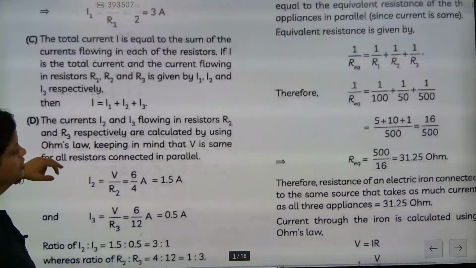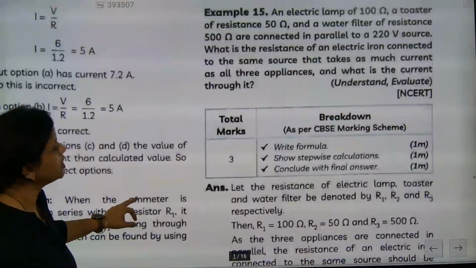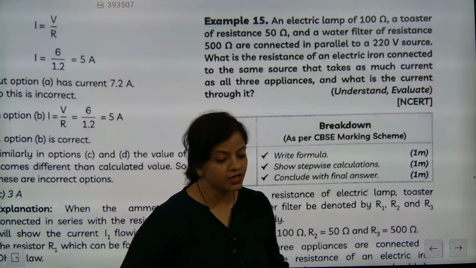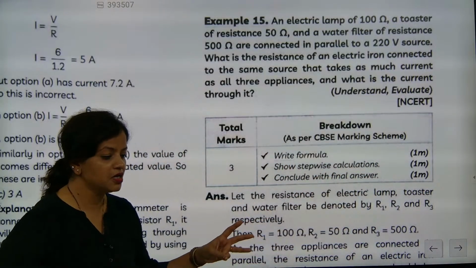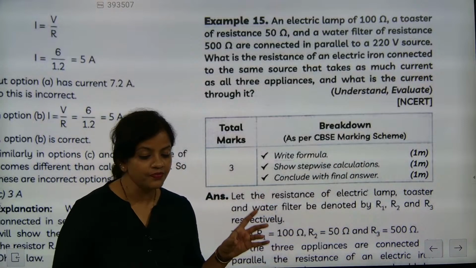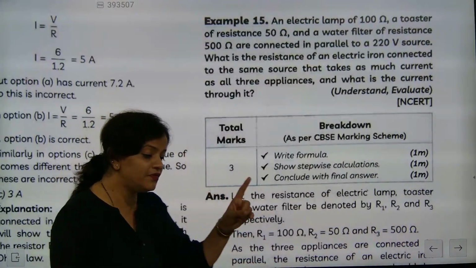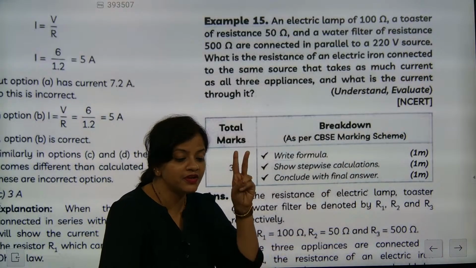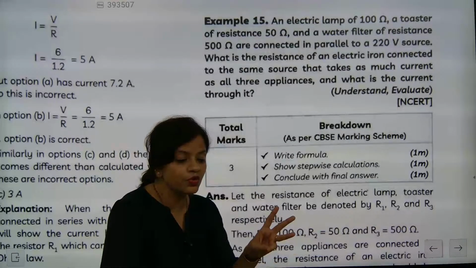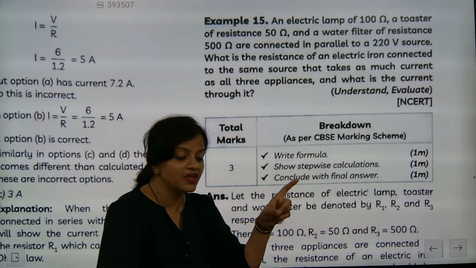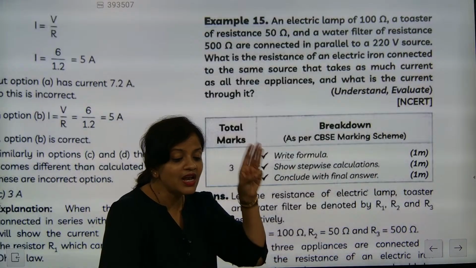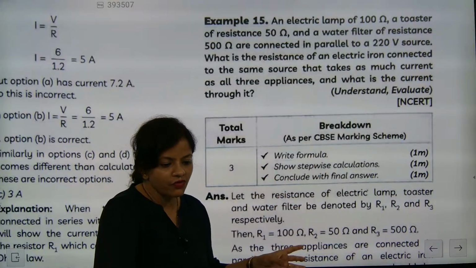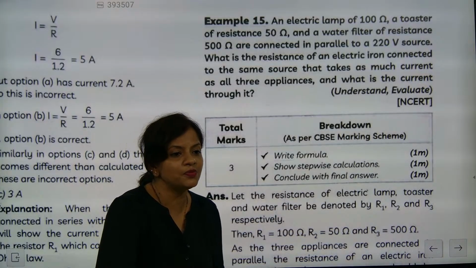Explanation part we will do. Based on parallel and series connection, how many marks are we expecting, beta? 3 marks. So till now how many breakpoints have we learned? Please remember, if they give a question based on current and potential difference, they will give it for 2 marks. If they ask questions related to ammeter and voltmeter, they will ask for 2 marks. But if they ask a numerical based on potential difference and Ohm's law, they will ask for how many marks, beta? 3 marks.